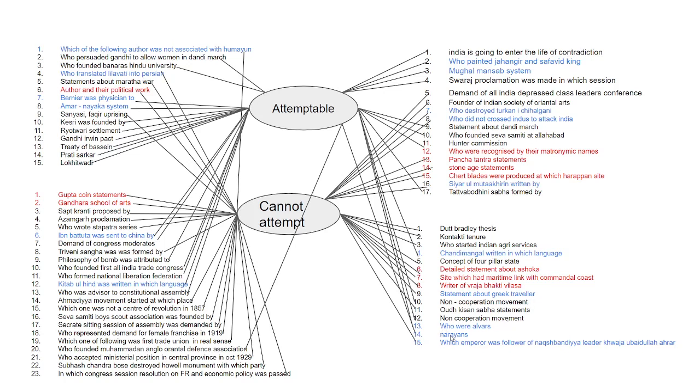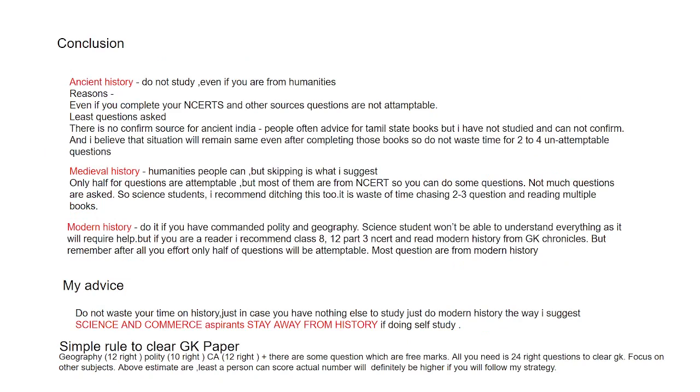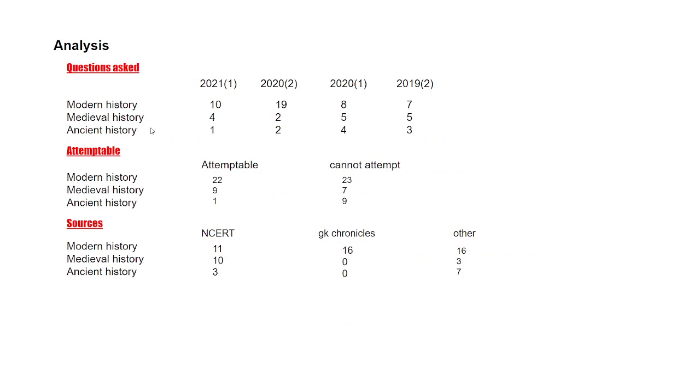Who were the Alvars and Nayanars? Attemptable question. Which emperor was a follower of the Naqshbandiya leader Khwaja Ubaidullah Ahrar? This is also a question not from NCERT. Not many questions are asked from this section. Let us look at the medieval history section: the questions asked are 4 in 2021, then 2, 5, 5. So, not many questions are asked from this section too.